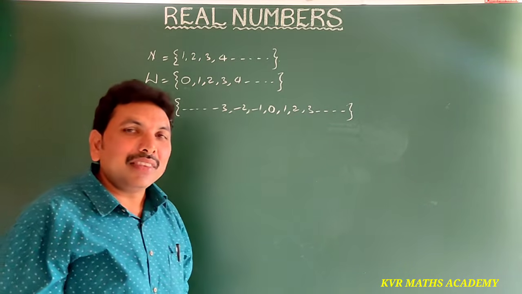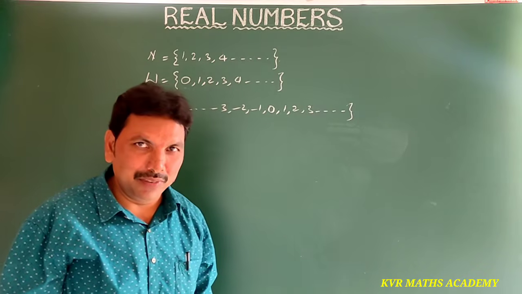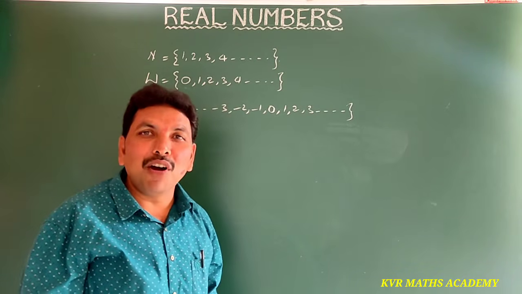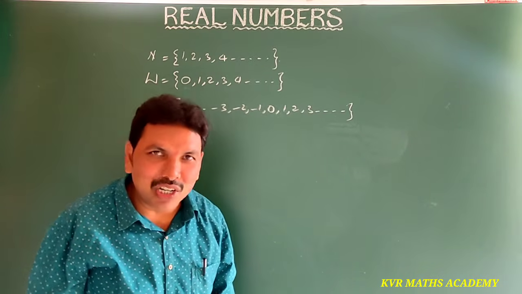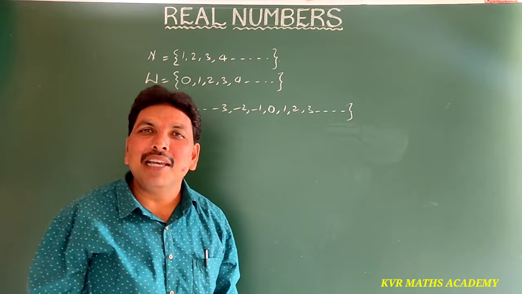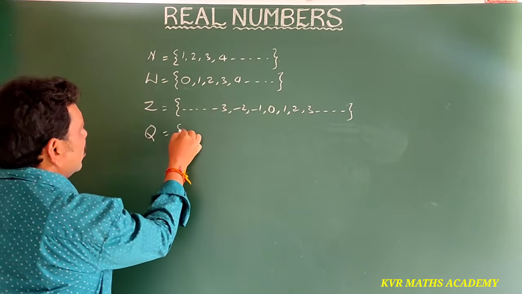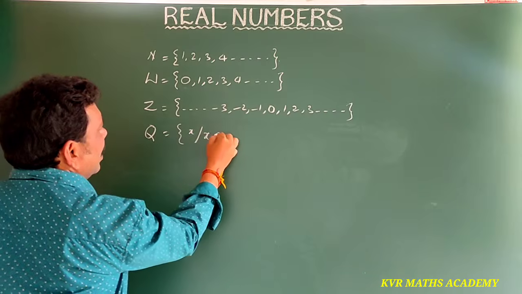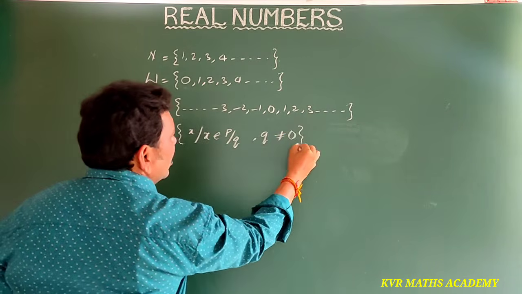Next, the numbers which are represented in the form of p by q are called rational numbers. Rational numbers are represented by Q. Q is equal to the set of x such that x belongs to p by q, where q is not equal to 0.